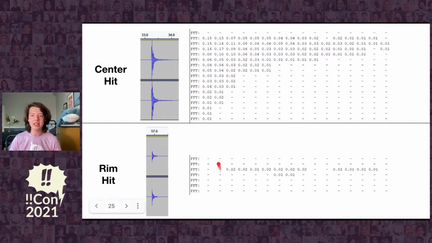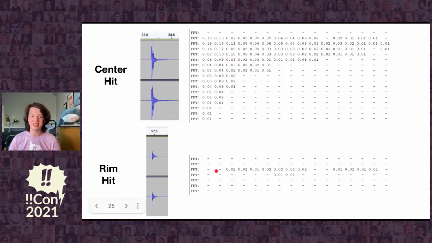Looking at this, I noticed that hits on the rim never have any frequency in this bottom bin, whereas hits in the center have tons of frequency in this bottom bin. So my code gets to simply wait for any kind of audio spike, check that line of the FFT, and print center if it sees sound in this bottom bin right here, or rim if it doesn't.